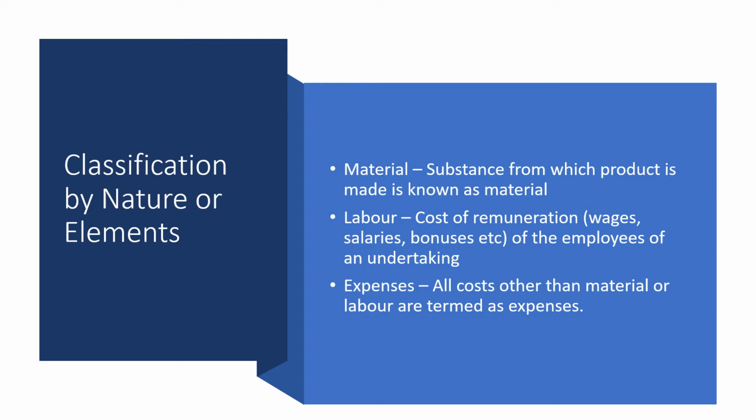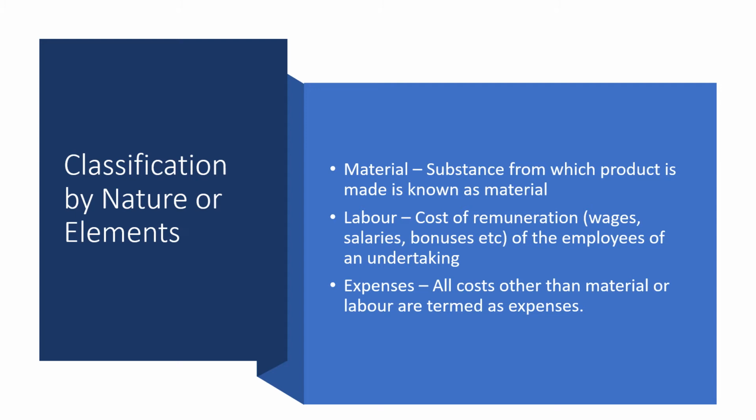The material cost is the cost incurred on the substances from which the product is made. So the entire cost which is incurred on the substances, for example, the raw materials from which the product is made. Coming to the labor cost, this is the cost of remuneration, maybe wages, salaries, bonuses, incentives, etc., which is paid to the employees of an undertaking.